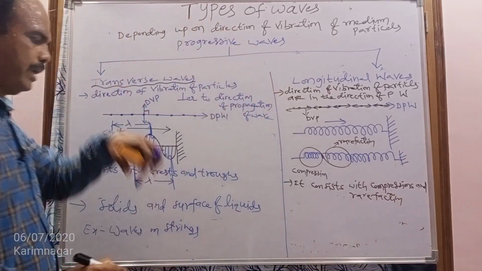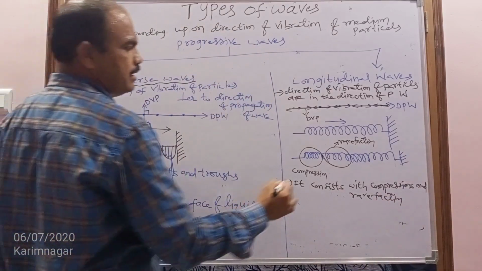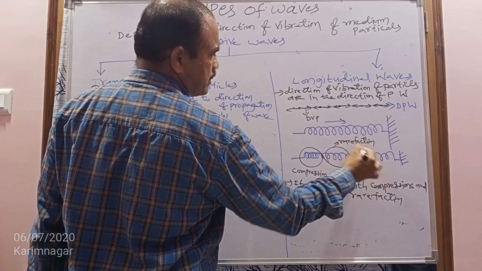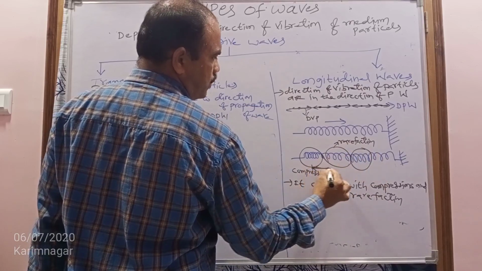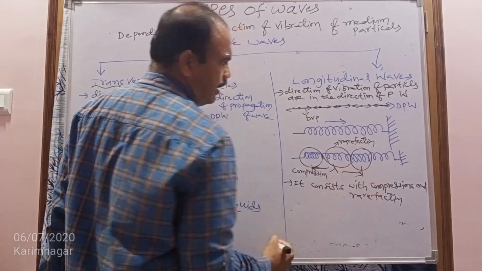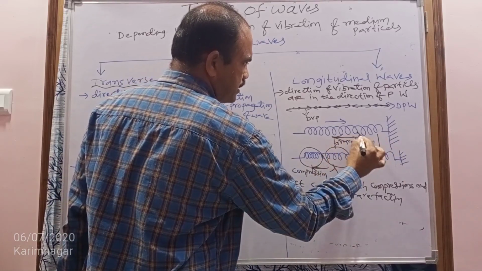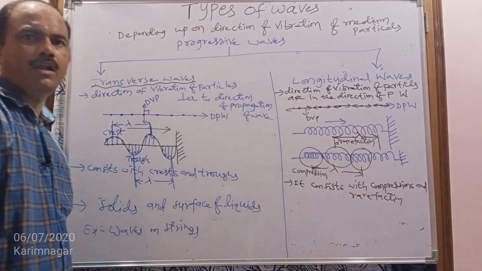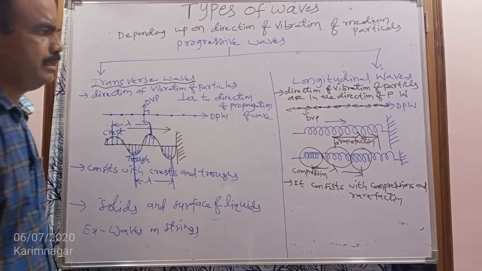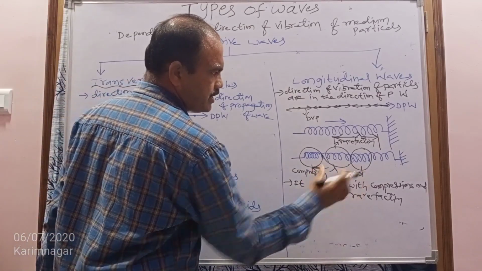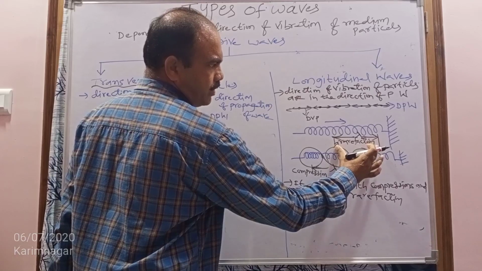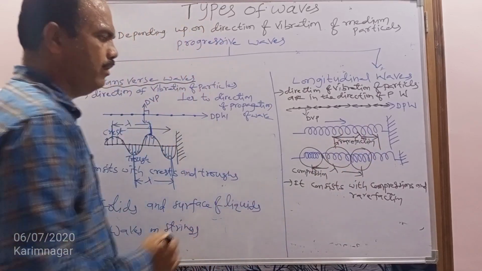For example, consider these are two successive compressions. The distance between two successive compressions, or the distance between two successive rarefactions, is called one wavelength.